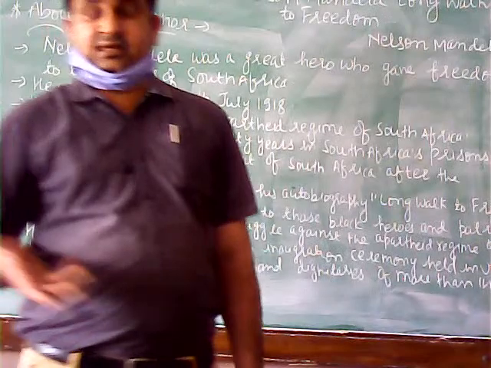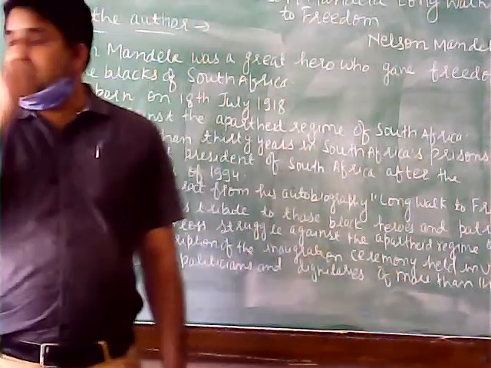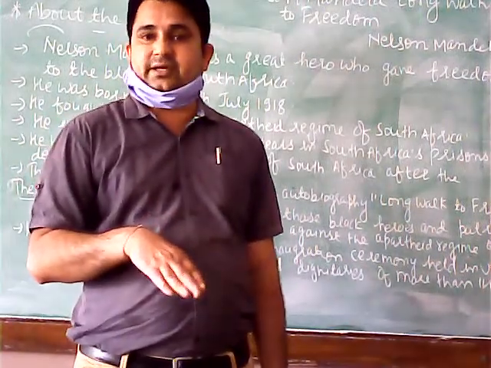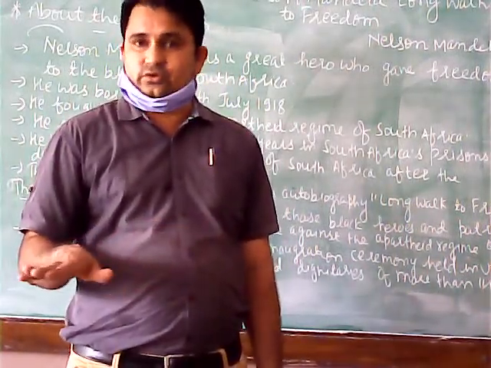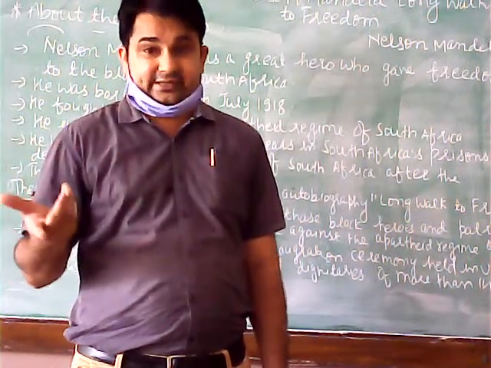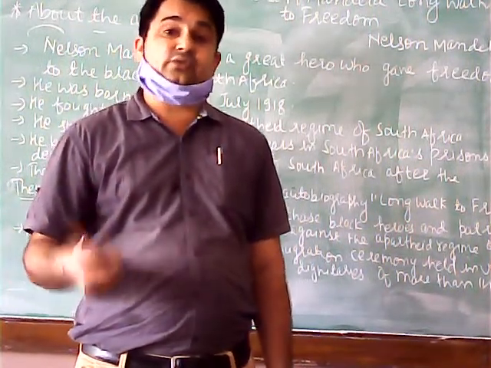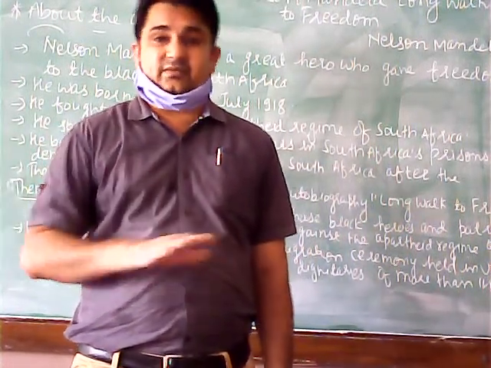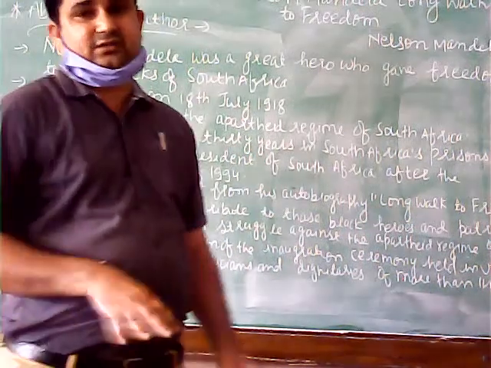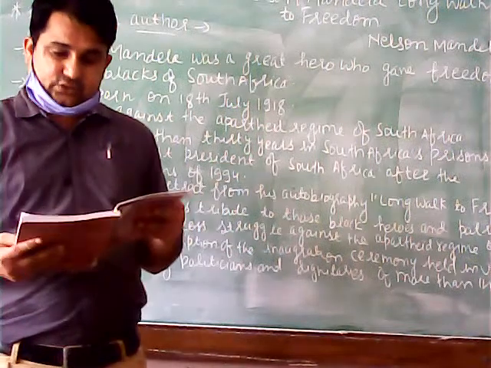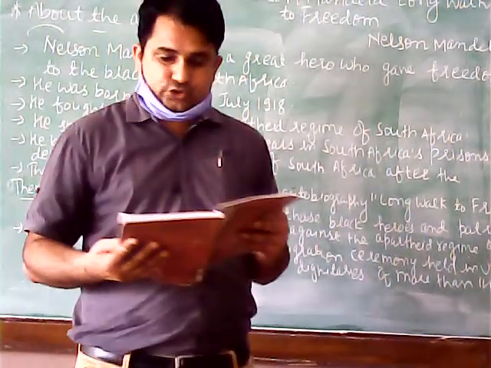And the symbolism is that the old government was no more there, and a new government came into being, a democratic government which is going to ensure all the freedoms and rights, and there will be no oppression, no suppression of anyone in this government. So I think you have understood and you will be able to do.